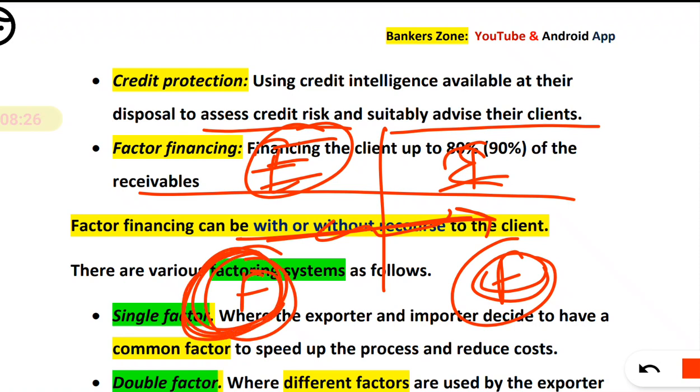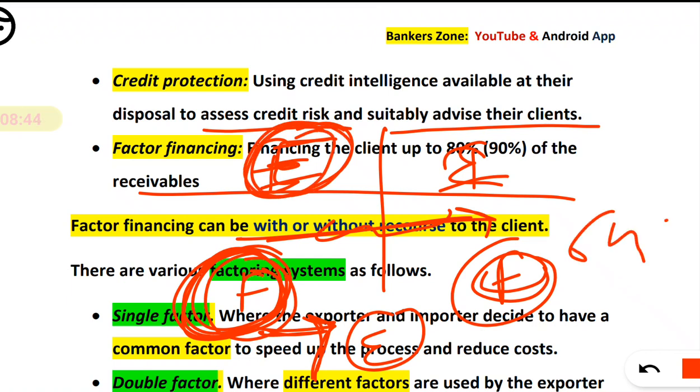They are very professional. They have data and different tools, like we have CIBIL, so they can categorize the exporter. So the credit risk of the exporter, who is receiving money after 6 or 12 months, will be transferred to the factor. That is credit protection.